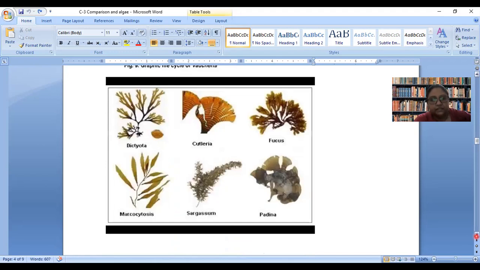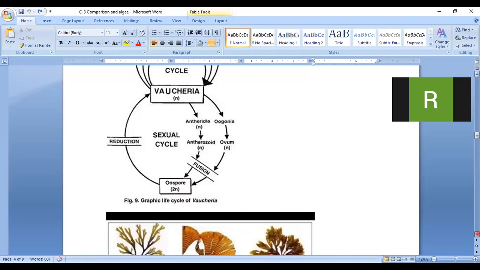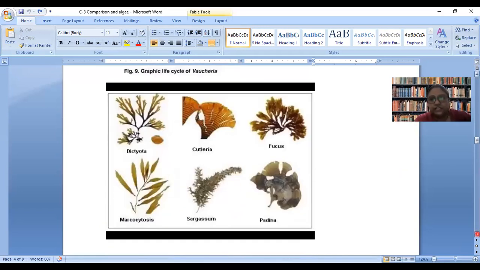See, ma'am, these are... yes, beta. Ma'am, in the asexual cycle there was something like a pionospore? Where is pionospore? Aplanospores, beta. Ma'am, is it L or I? It is L. If it were I, there would be a dot on top; this is I, see. Ma'am, what is that? I taught you, refer to the lecture of fungi. There I discussed aplanospore.